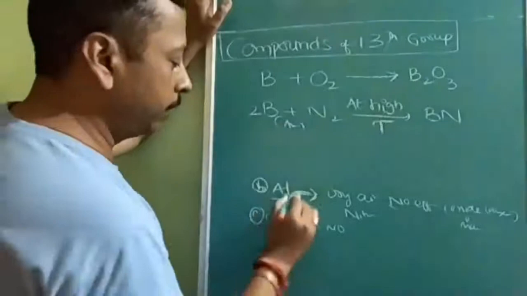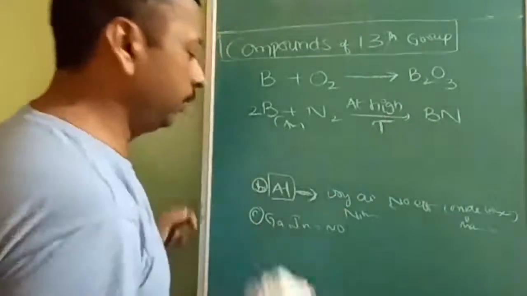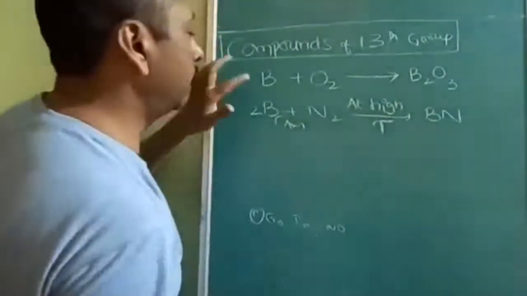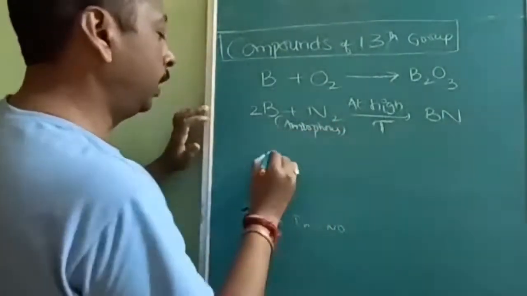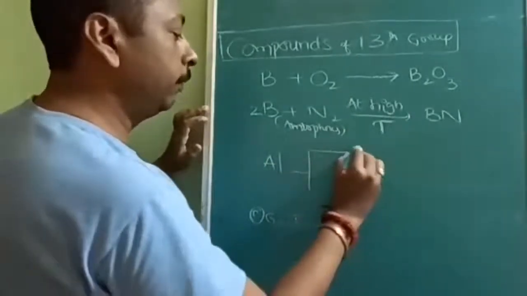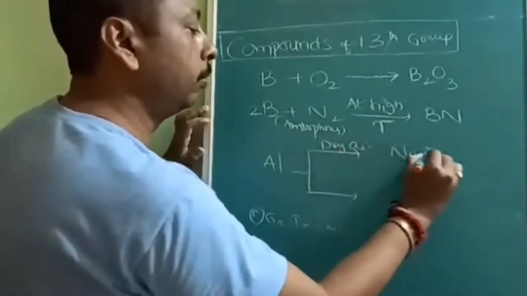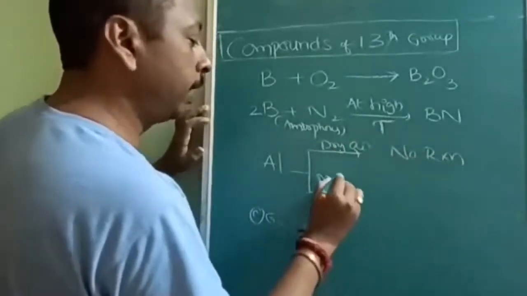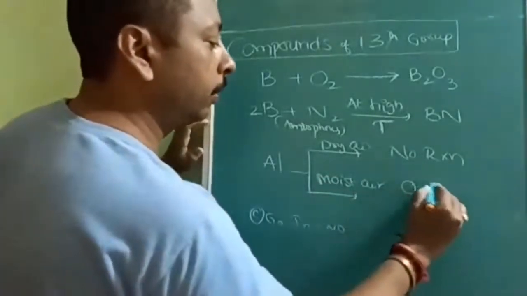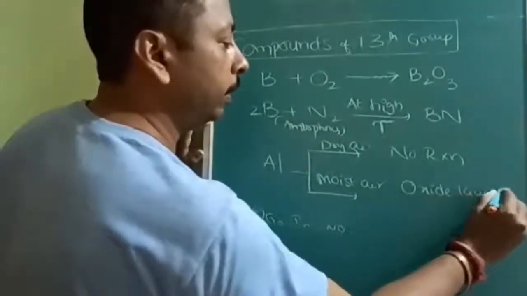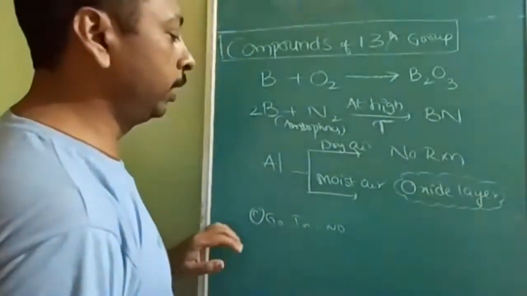Okay. Now let us see about the aluminium. Aluminium has no effect on dry air. Aluminium is also very important. Like in boron, you should make sure which form it should be? Amorphous form. Okay. And aluminium, if it is heated with dry air, that time there will be no reaction. Okay. If the reaction is with moist air, there will be formation of an oxide layer. What will there be? There will be formation of an oxide layer. Okay, that will take place only in case of moist air.